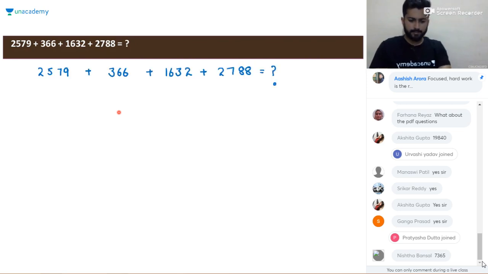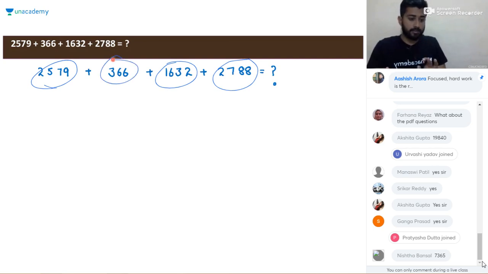Okay, let's start. So 2579, 366, 1632, 2788. We have to add these four numbers. But there is a difference from the previous question: these three numbers are 4-digit numbers, but this one is a 3-digit number. So we have to consider it the same way, adding the 1000 digit, then 100, then tens, and then ones digit. Here the 1000 digit is missing, so we will consider that 1000 digit as 0, and we'll proceed in the same way.